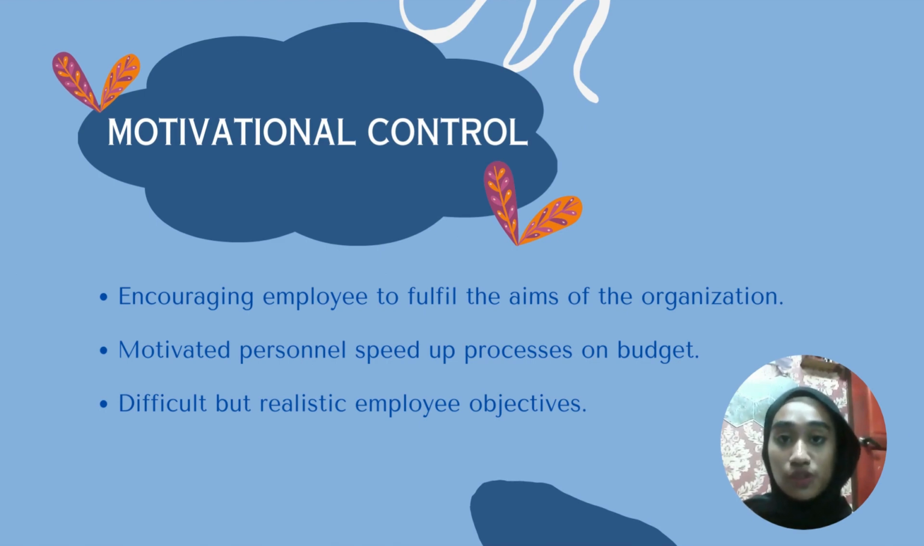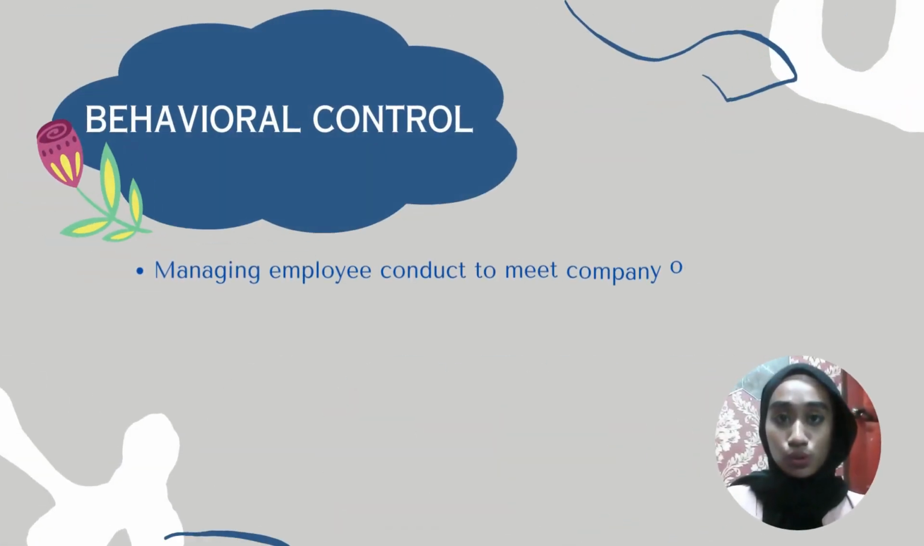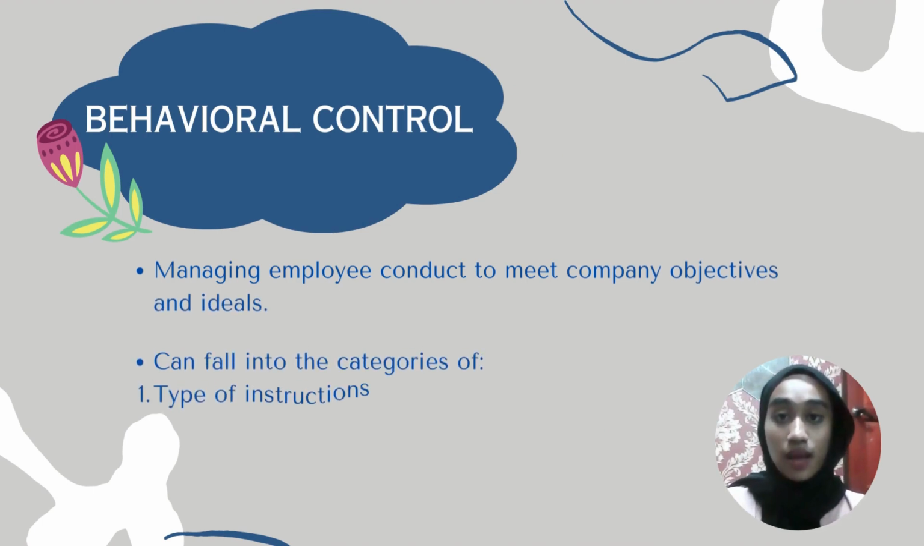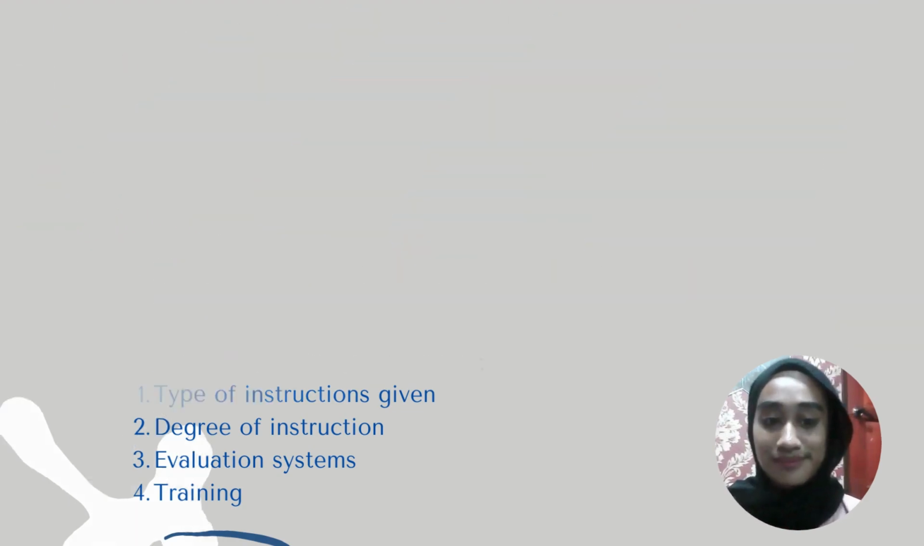Moreover, motivational control is encouraging employees to fulfill the aims of the organization. Motivated personnel speed up processes on budget, and it involves difficult but realistic employee objectives. The next one is behavioral control. Behavioral control is managing employee conduct to meet company objectives and ideals. It can fall into the categories of type of instructions given, degree of instructions, evaluation systems, and training.